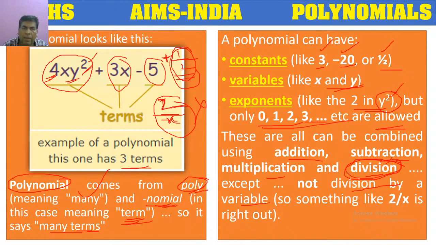So a polynomial consists of constants, variables and exponents in the form of terms, and these terms can be combined by addition, subtraction, multiplication and division. But division by a variable is not allowed, like 2 by x. So this is the general definition of a polynomial.